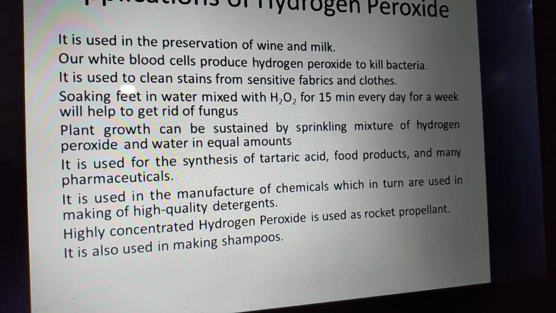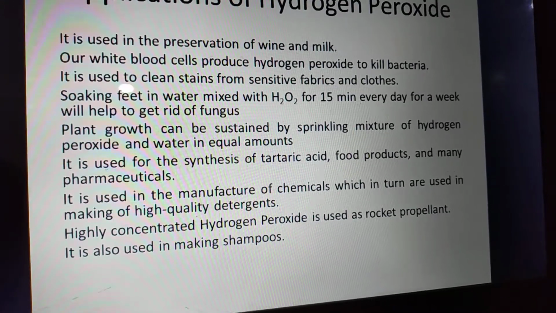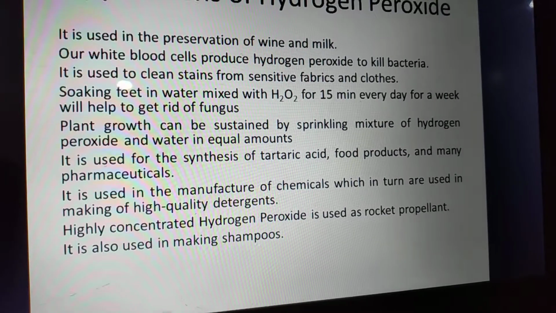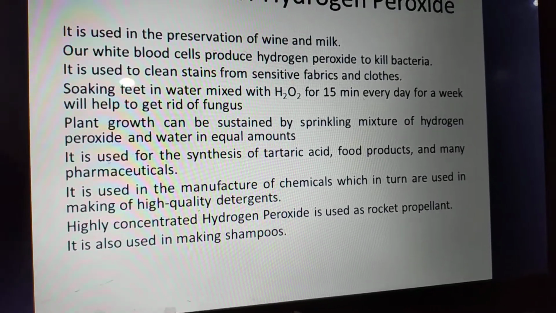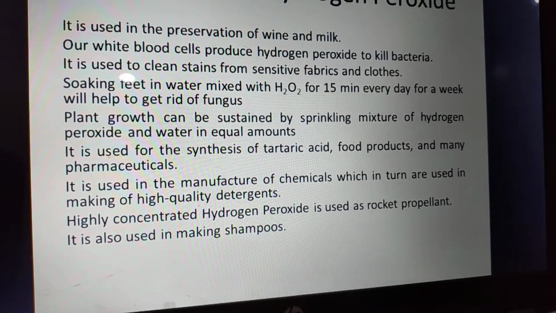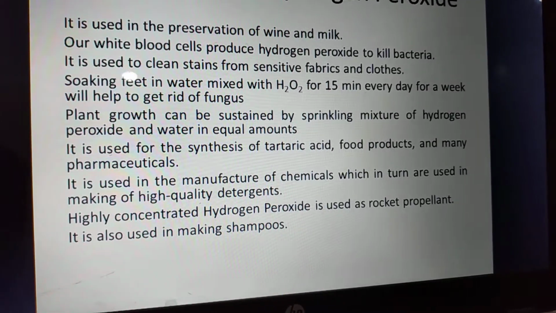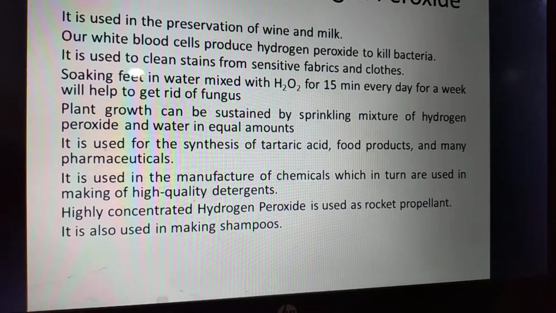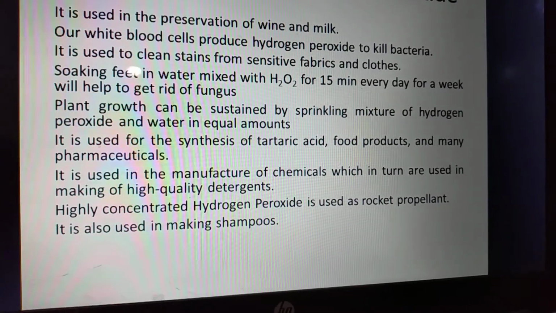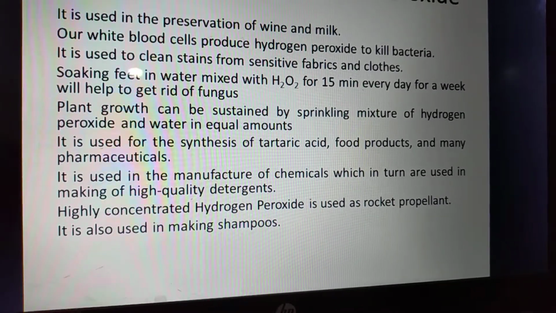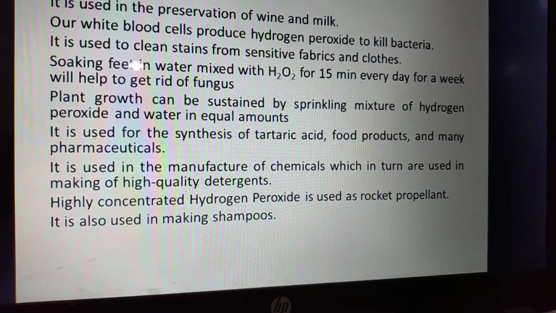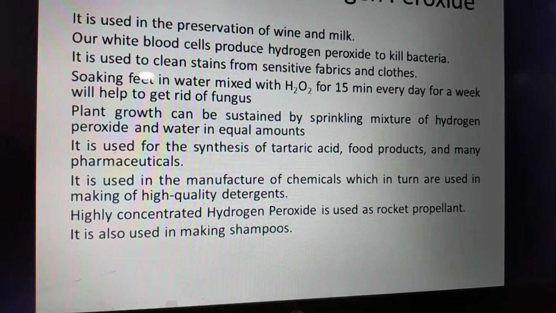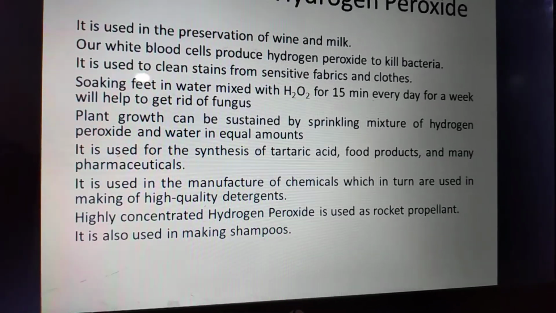Plant growth can be sustained by sprinkling a mixture of hydrogen peroxide and water in equal amounts. It is used for the synthesis of tartaric acid, which is used in chemical synthesis for food production and many pharmaceuticals. It is used in the manufacture of chemicals, which in turn are used in making high quality detergents. Highly concentrated hydrogen peroxide is used as rocket propellant. It is also used in making many shampoos. That is the end of the